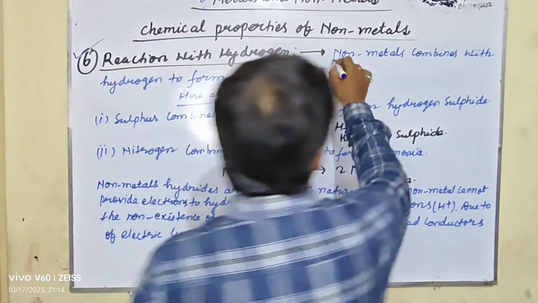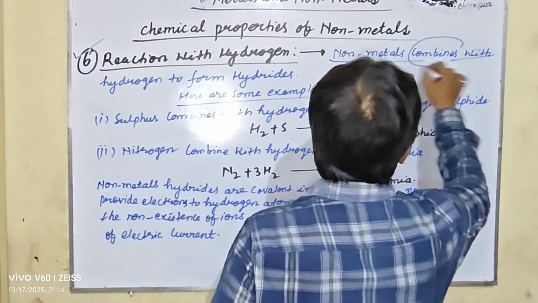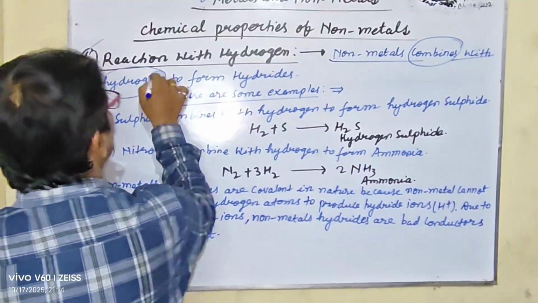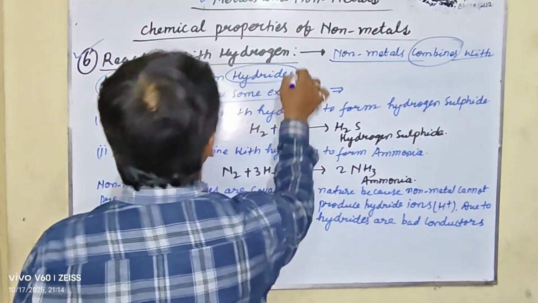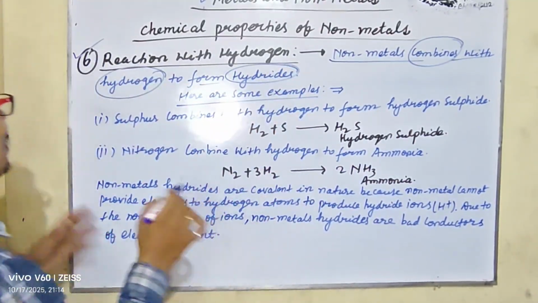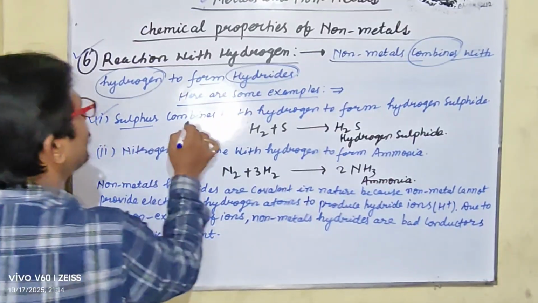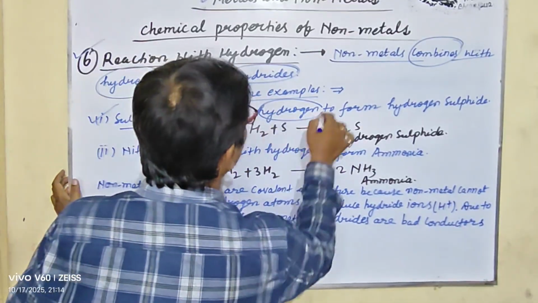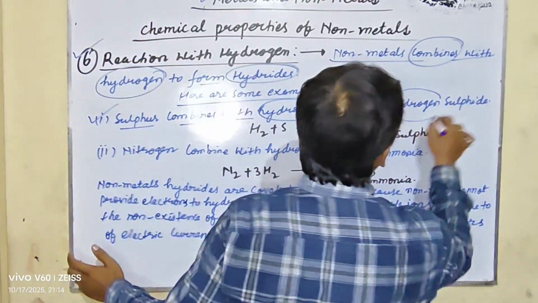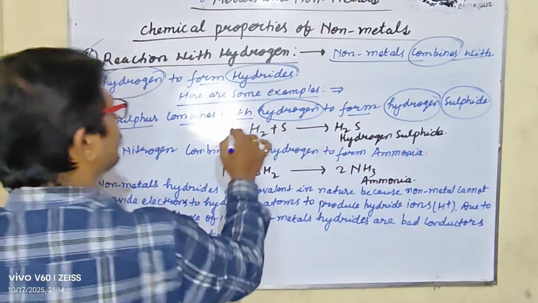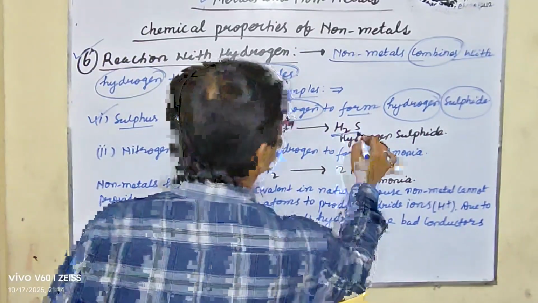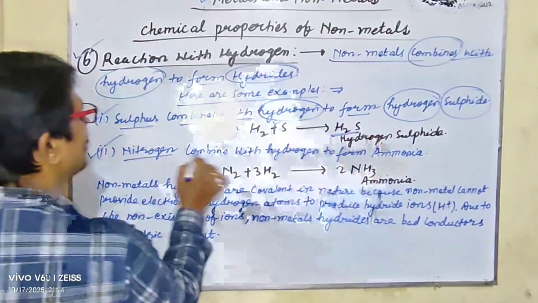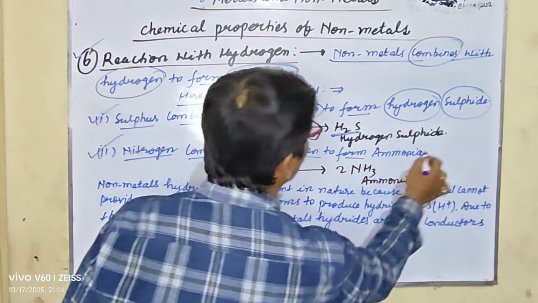Non-metals combine with hydrogen to form hydrides. Here are some examples. Sulfur combines with hydrogen to form hydrogen sulfide. Nitrogen combines with hydrogen to form ammonia.